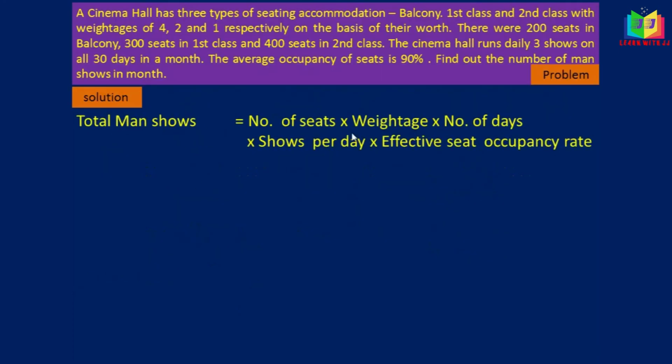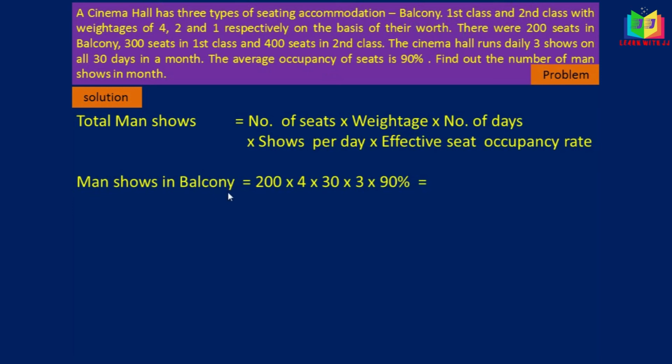First, I have written the formula, that is number of seats into weightage into number of days into shows per day into effective seat occupancy. Here the number of seats is different for different classes: for balcony it is 200, for first class 300 and for second class 400. So we have to calculate separately for all three classes. First we'll calculate for balcony.